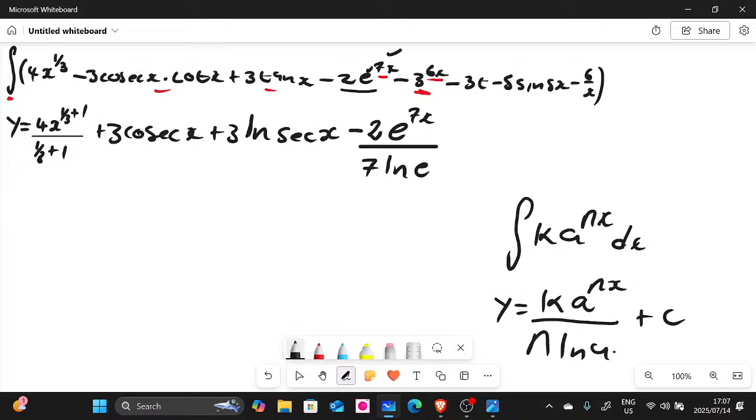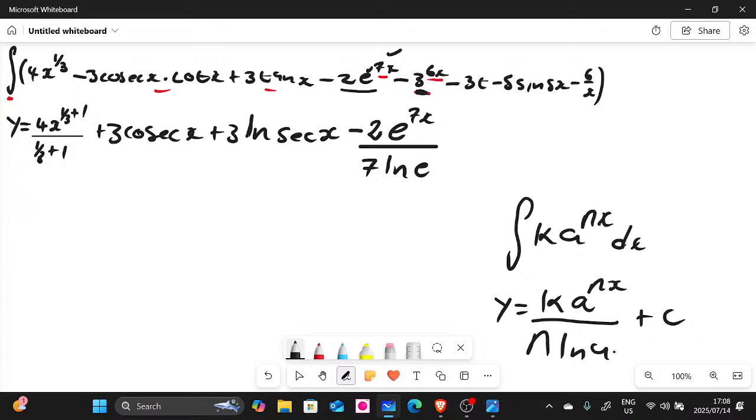So here we need to recognize what our k is, what our a is, and what our n is. But it's very simple. As you can see, our base here is 3, because it has the power of 6x. For the fact that it has the exponent of x, that becomes our base, meaning our k is just 1.